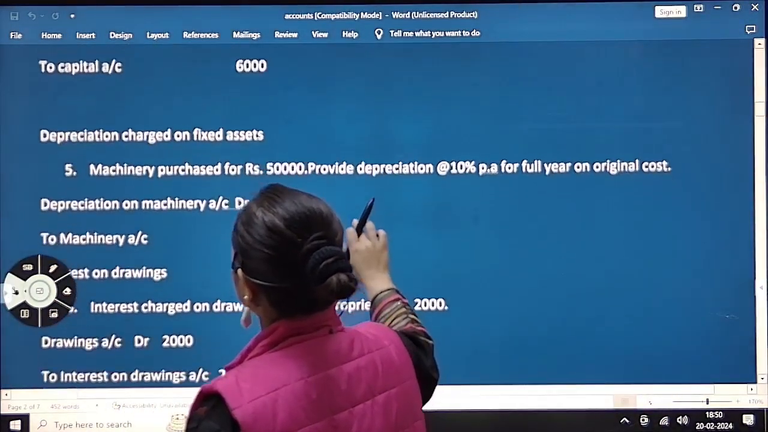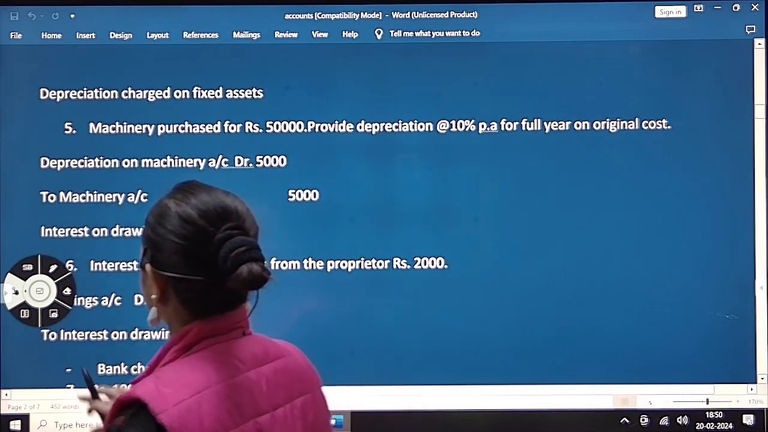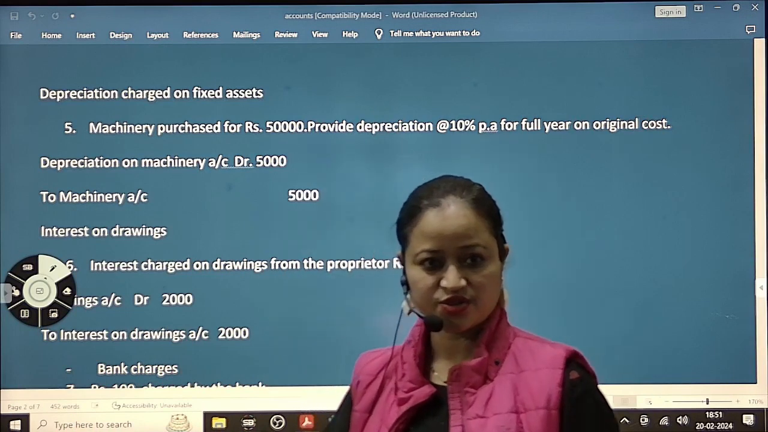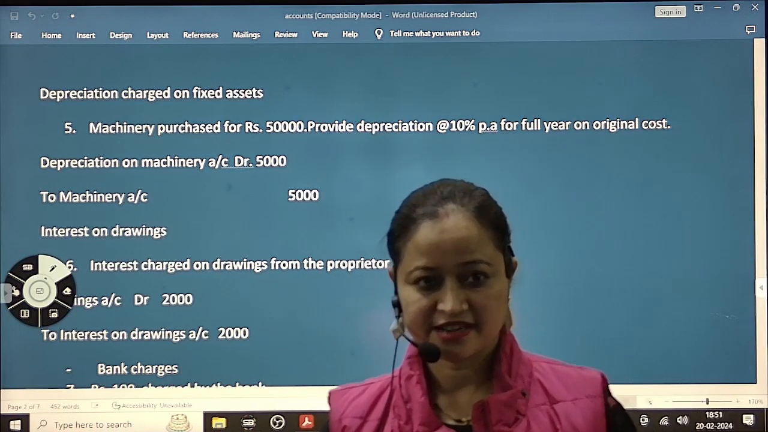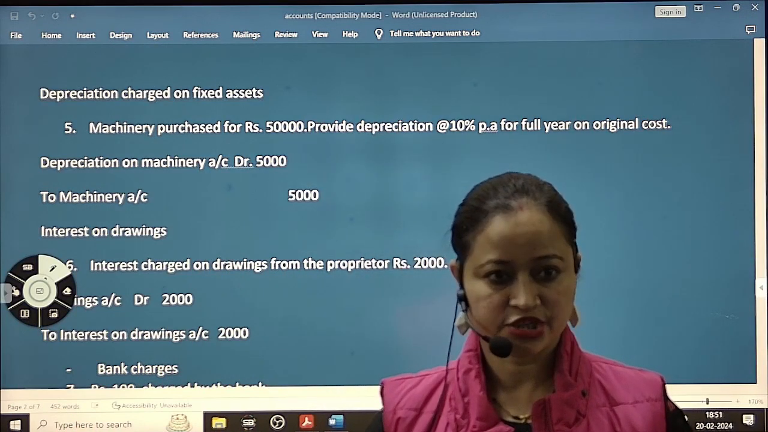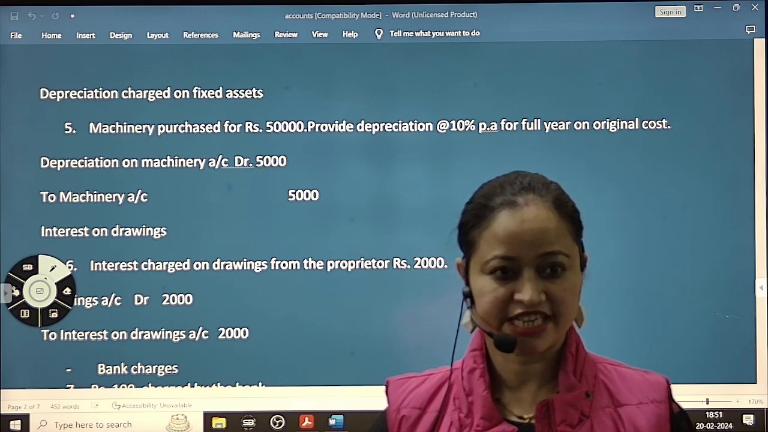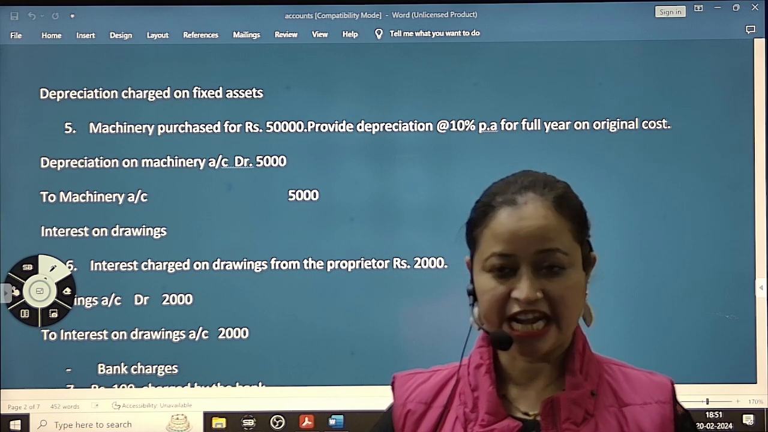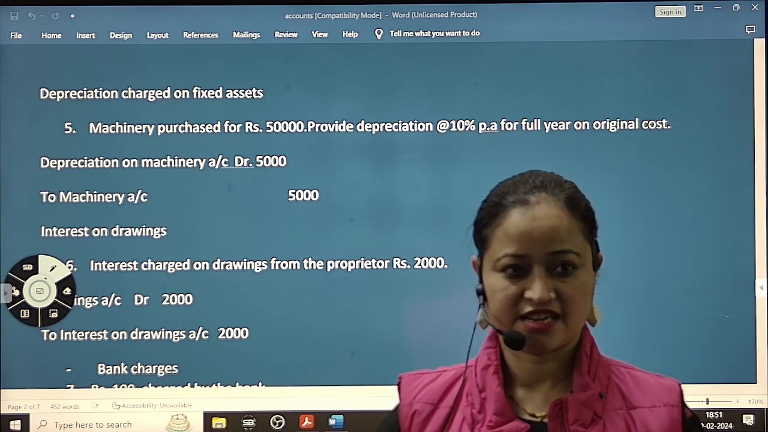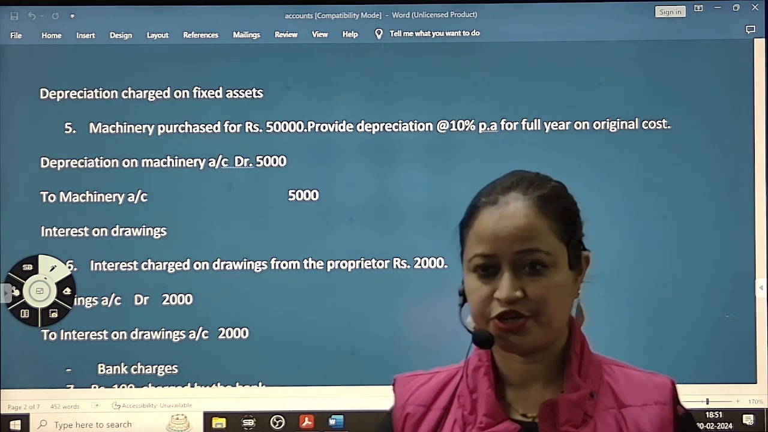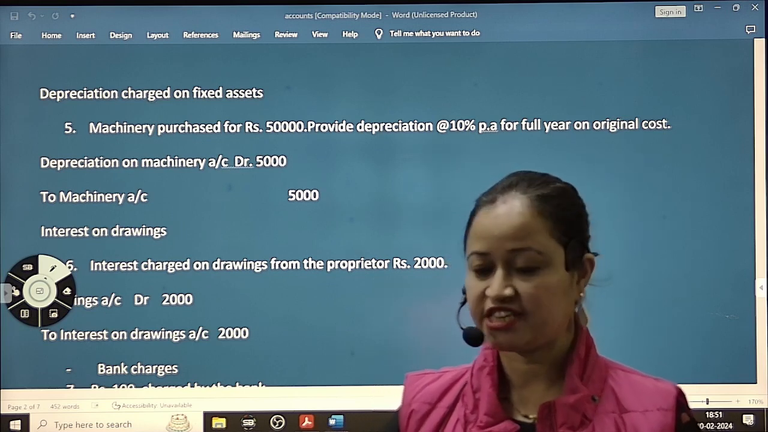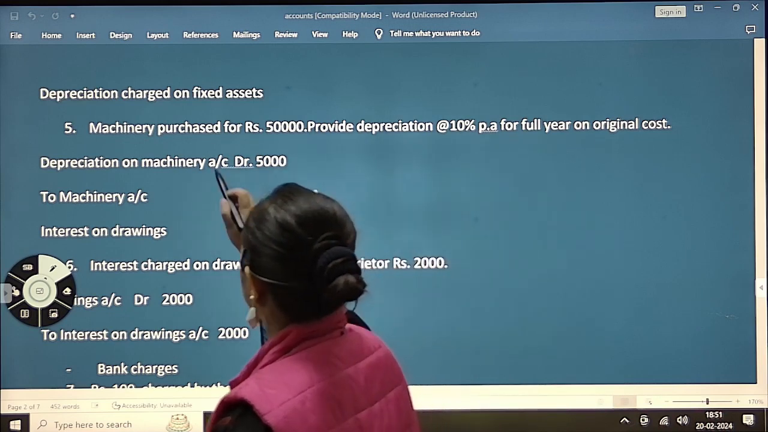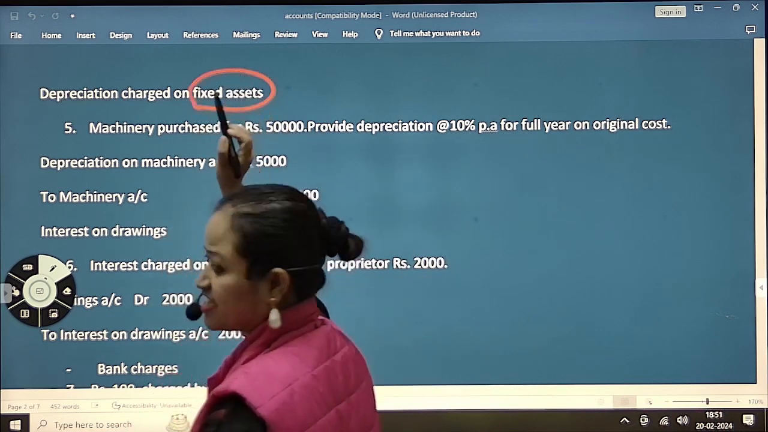So now, depreciation charge on fixed assets. What is depreciation? That's a new term you've heard. Have you heard about depreciation? You have. So this is related to what? Value, okay. After a period of time, fine. So depreciation here, whenever we are doing accounting, is related to fixed assets, any fixed assets.